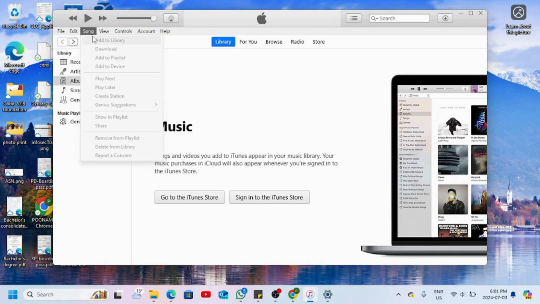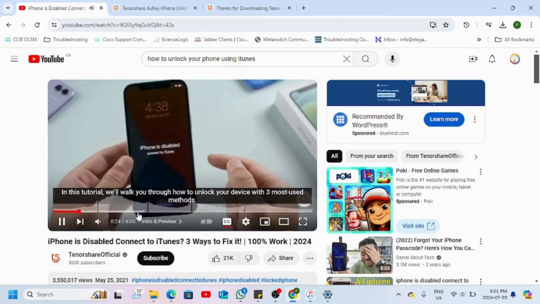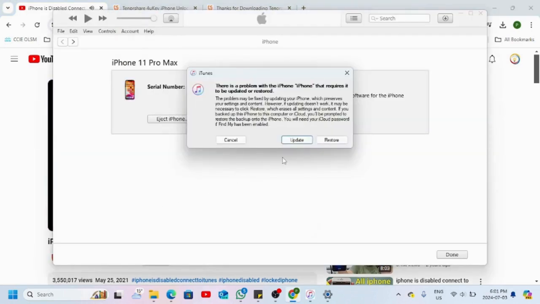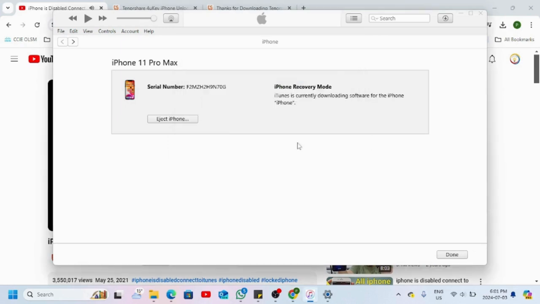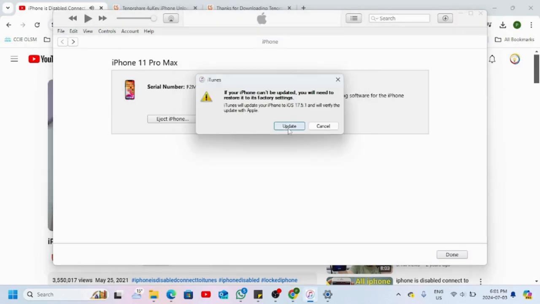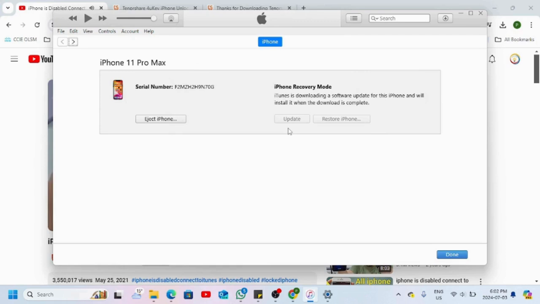on your iPhone. Once you see that, you need to connect the USB cable between your iPhone and your computer and open your iTunes, and you can see your iPhone is connected to your computer. You see the screen, click on update. As soon as you click on update, it will start downloading the software update for your iPhone.